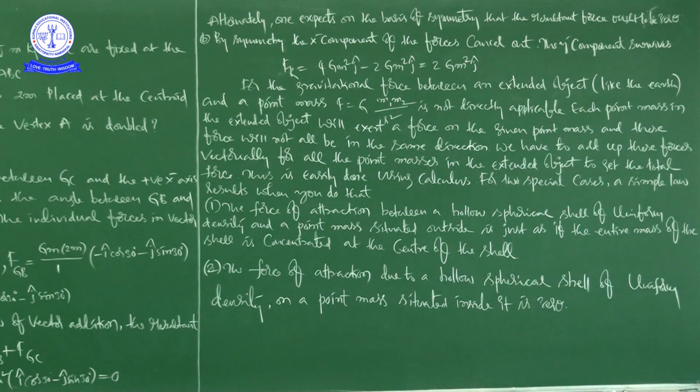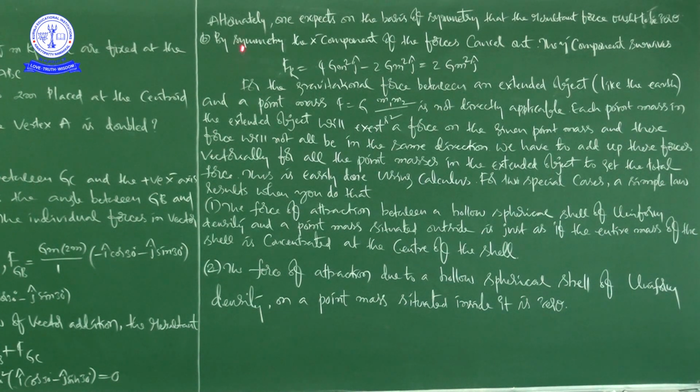What is the force if the mass at the vertex A is doubled? That is the question. Take AG equal to BG equal to CG, that is equal to 1 meter. This is also applicable for AM. That's why, while calculating the force, I took it as 1.